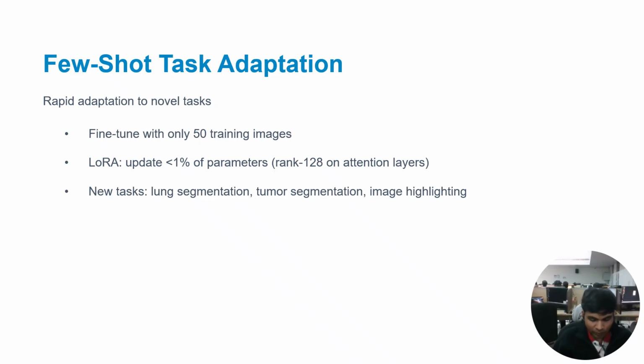One of the most exciting capabilities of DICEPTION is rapid adaptation to entirely new tasks with just 50 training images, fine-tuning less than 1% of the total parameters using LoRA with rank-based updates on attention layers. The model can adapt to novel tasks like multiple segmentation, including non-segmentation and image segmentation, as well as creative tasks like image highlight. This basically demonstrates the exceptional transfer learning capability of DICEPTION.